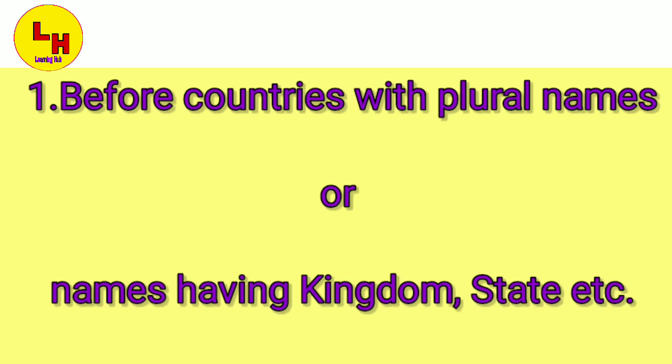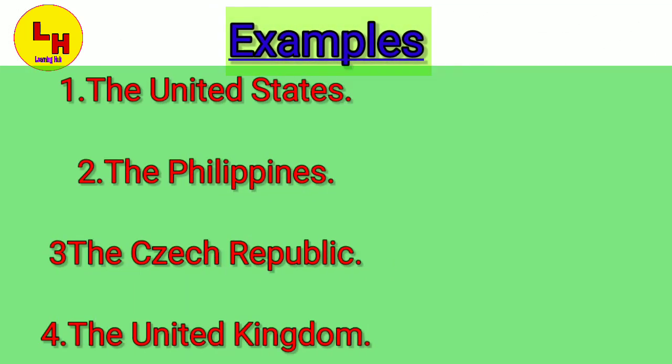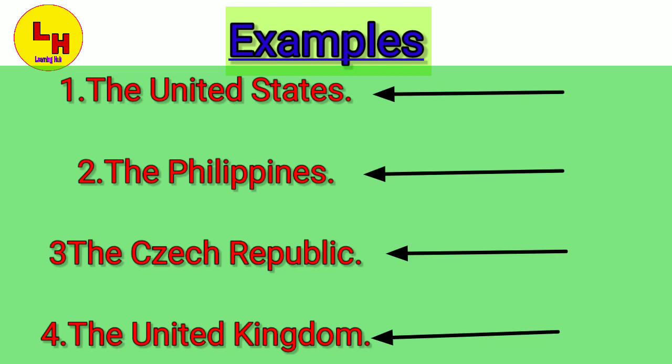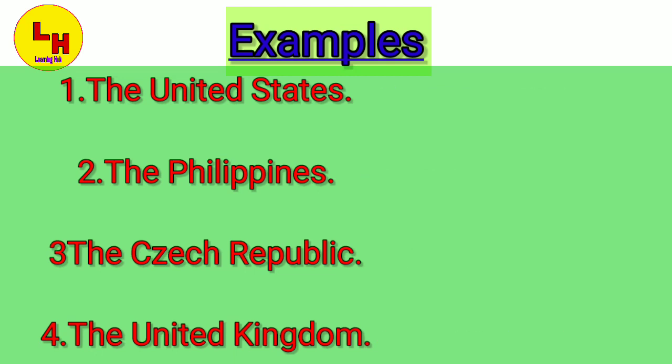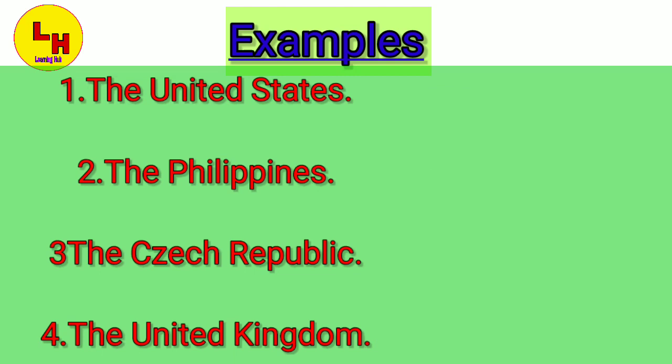Before such countries the is used. Let us look at the examples. For example, the United States, the Philippines, the Czech Republic, the United Kingdom. Here we can see that before these countries' names the is used because either they have states or they are plural or have kingdom in their names.